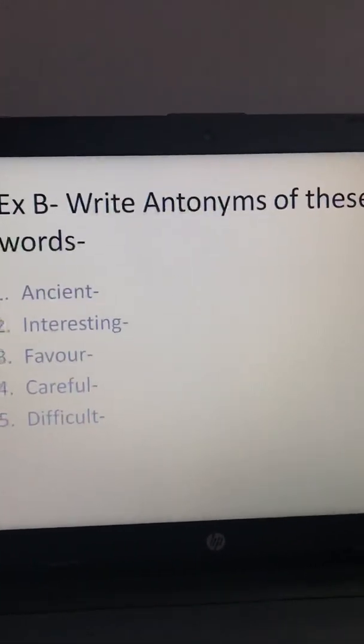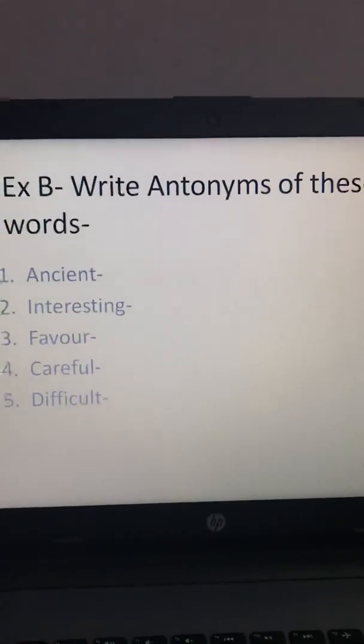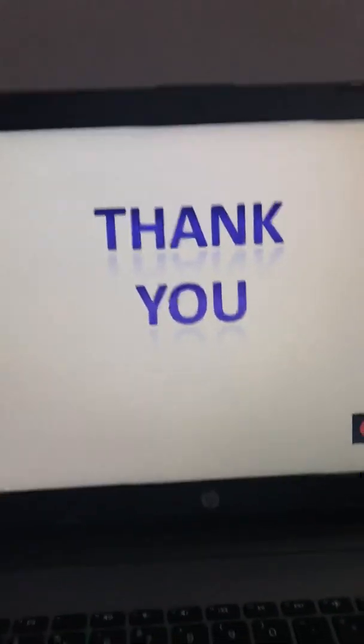Okay, so antonyms means opposite of each other, and prefixes are words that are added in the beginning to form a new word. Thank you.